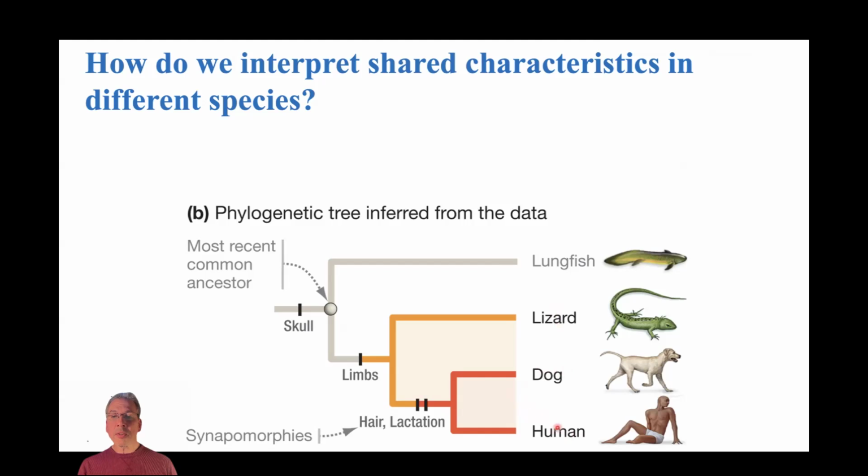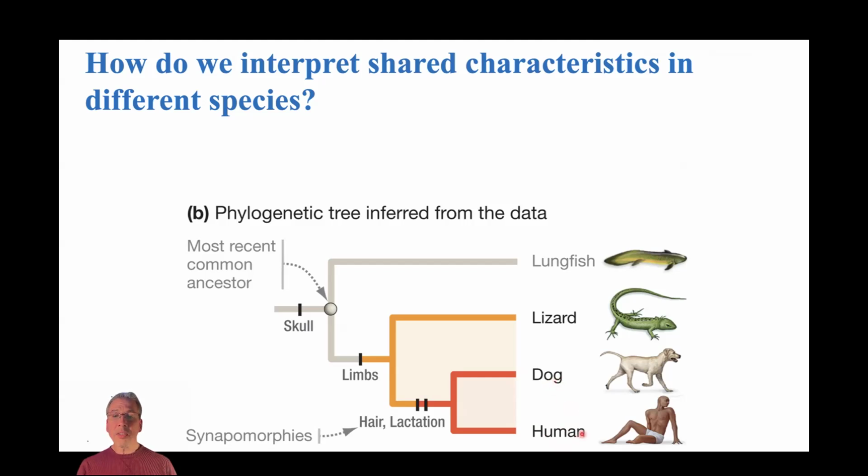Let's take a look at the humans and the dogs. We can look at humans and say, well, we've got hair, dogs have hair. We also, of course, recognize that cats have hair, horses do, cows do, pigs do, right? All these animals that we would include in this group that we call mammals, right? We all have hair.